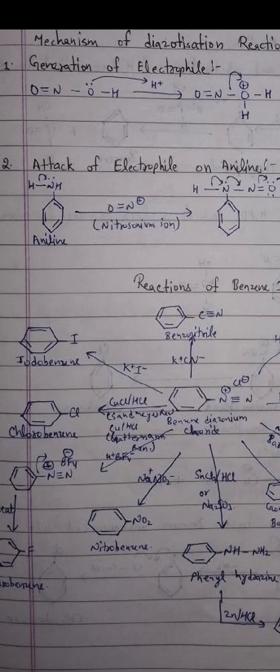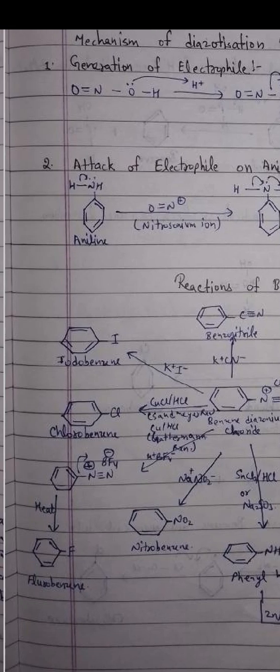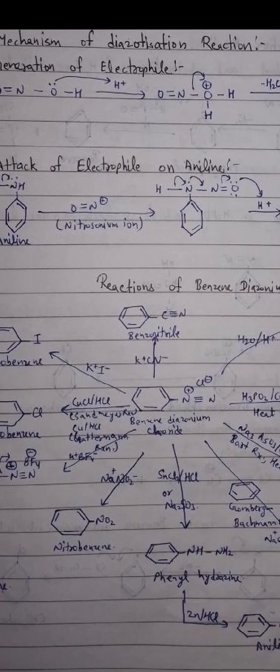Benzene diazonium chloride in the presence of KI gives iodobenzene. In the presence of CuCl and HCl, it gives chlorobenzene. In the presence of HBF4 (Balz-Schiemann), it gives fluorobenzene. With NaNO2 and Cu, it gives nitrobenzene. In the presence of SnCl2 and HCl or Na2SO3, it gives phenylhydrazine.